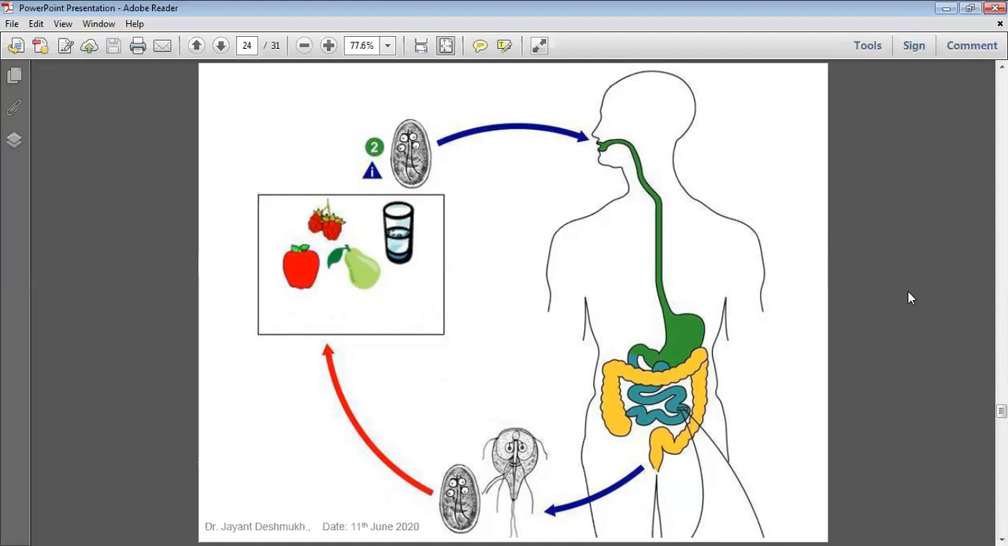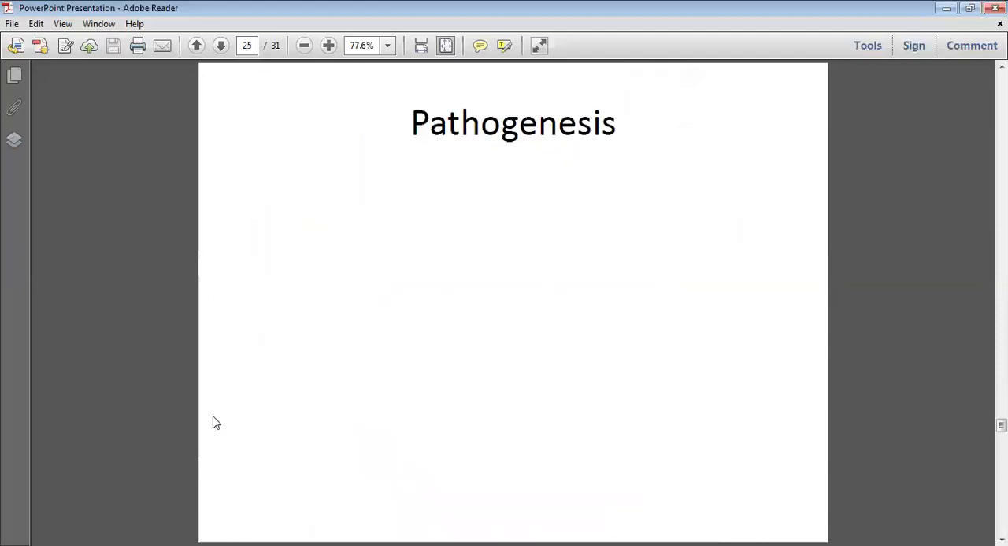Infective form is quadrinucleated cyst here also. Diagnostic part, both are present in the stool, cyst as well as trophozoite. Pathogenesis: they cause diarrhea without blood and without thick mucus. They are present with fat and some mucus with watery diarrhea, or sometimes there is fat present in steatorrhea because malabsorption is there.